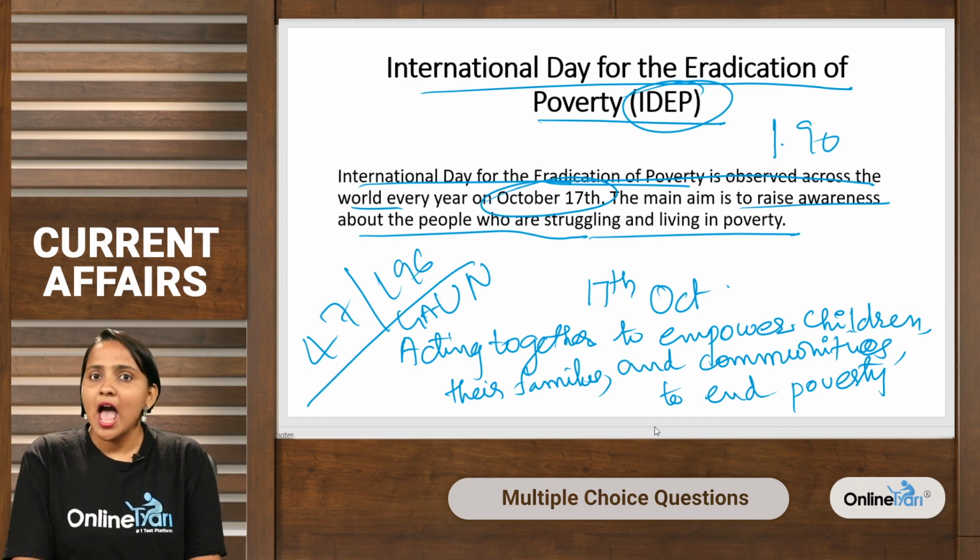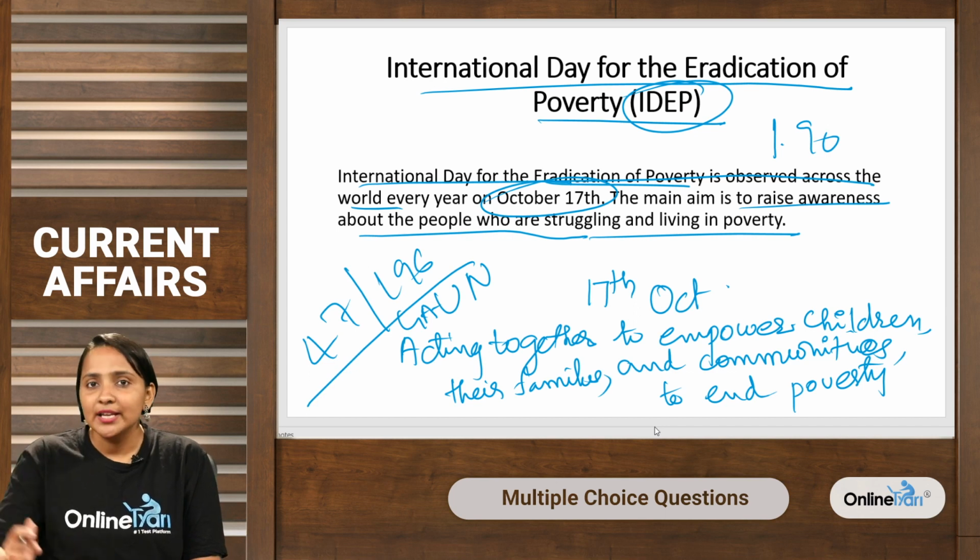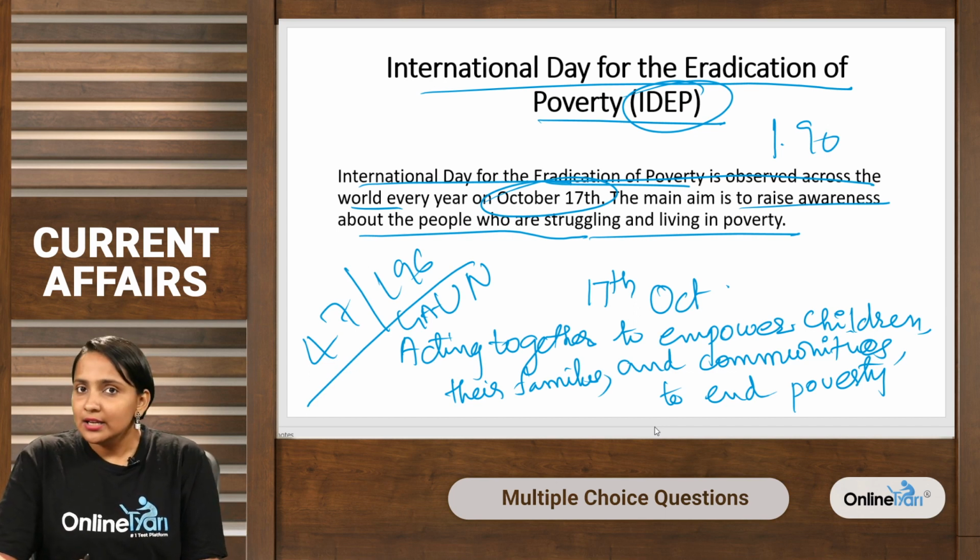All the states and people are invited to promote the day and do various activities to eradicate poverty and destitution. It is necessary to remove poverty mainly in developing countries.